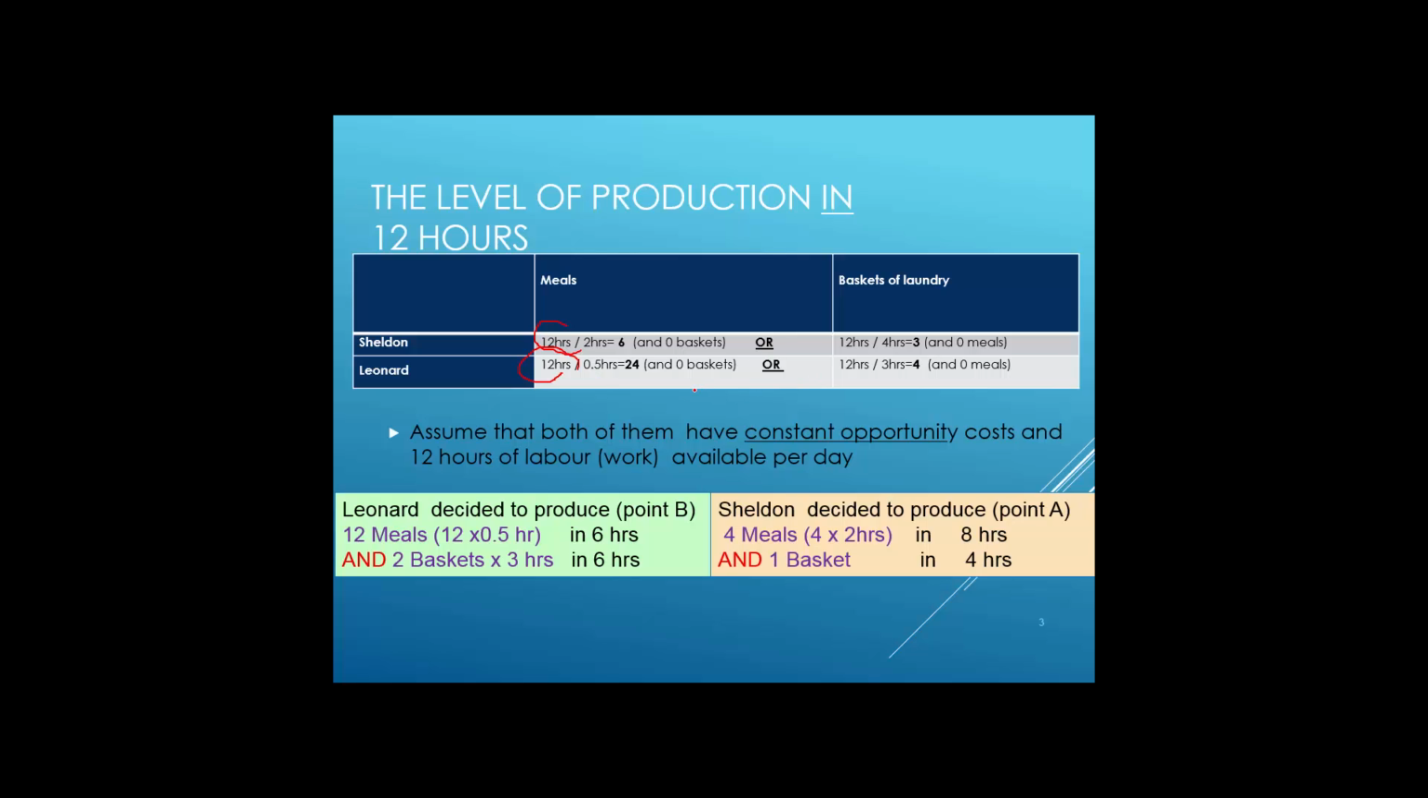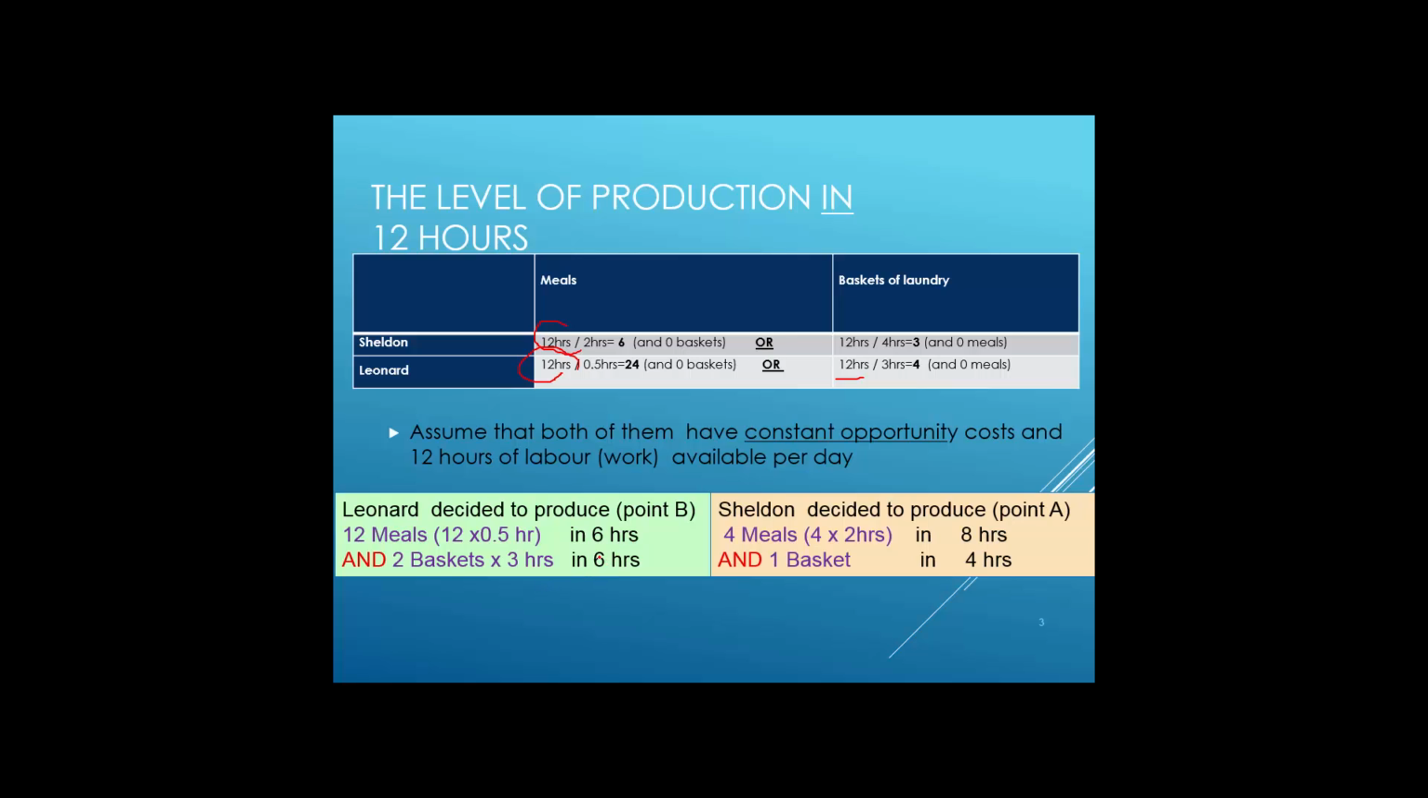Instead of producing meals, they could spend the whole 12 hours preparing baskets of laundry. Sheldon will have 3 baskets of laundry after 12 hours of work because she needs 4 hours to prepare one basket. Leonard will have 4 baskets of laundry. Of course, they want to have meals and clean laundry, so they decided to produce both goods in 12 hours.